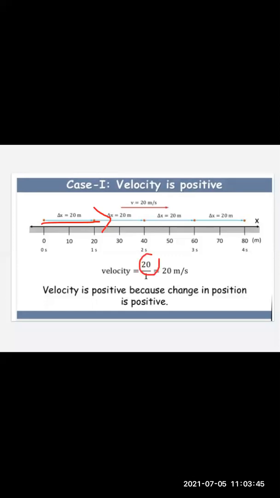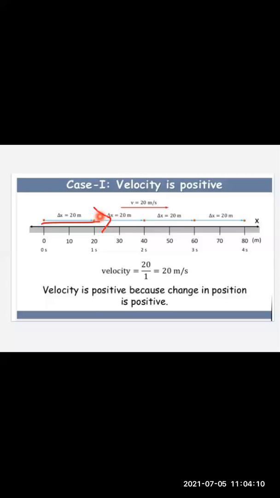The time intervals are in seconds, that is 1 second, 2 seconds, 3 seconds, and so on. This is the reason why I write the displacement as 20. In the very first second, the car has traversed a displacement of 20 meters.